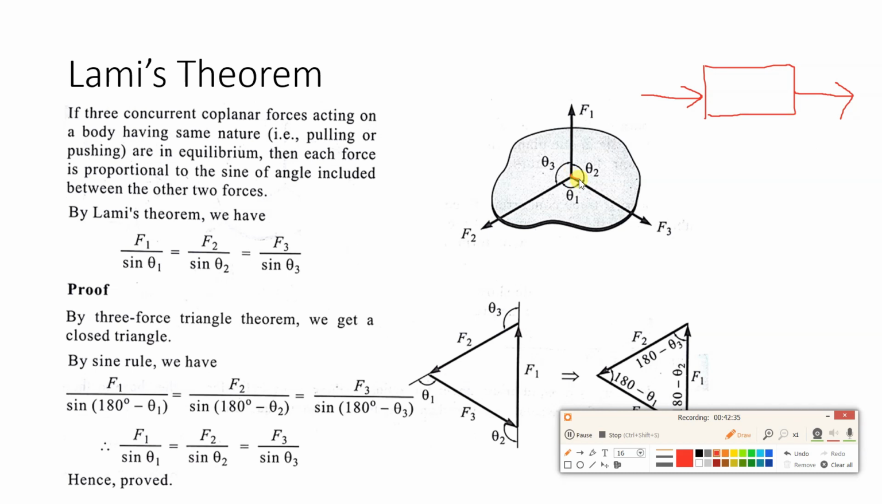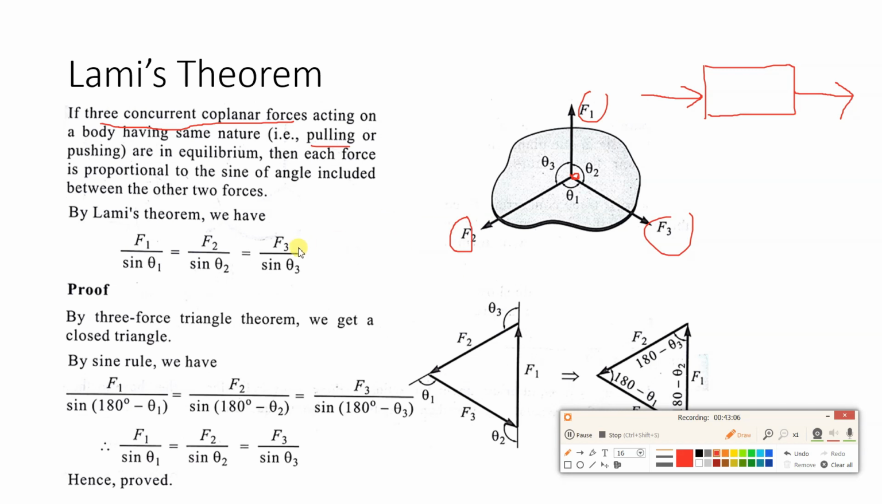Now here you can see from this point, we have 3 forces, 3 concurrent coplanar forces acting on a body, having same nature. Same nature means push or pull. So all the 3 forces, F1, F2, F3, they are away from the body. So they are of pull nature, and are in equilibrium.